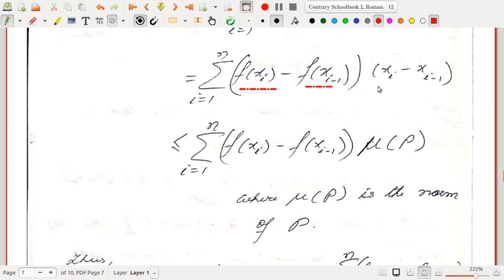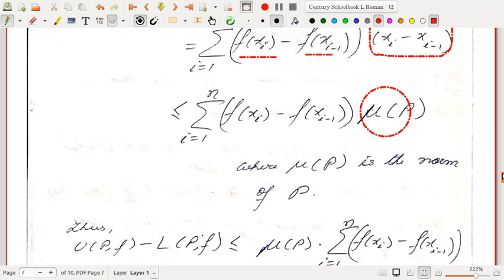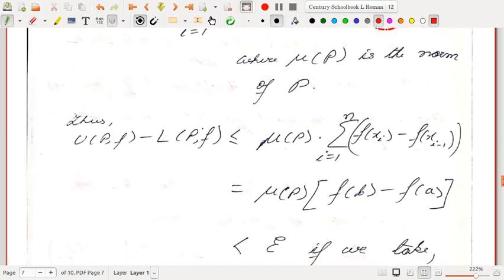But each of these quantities, the length of the subintervals, each of these lengths is less than or equal to the norm of the partition P. Okay, so each of these lengths of the subintervals is less than or equal to the norm. What is the norm? Norm is the length of the largest subinterval. So this is less than or equal to this quantity multiplied by norm P. So norm P can be taken outside the summation.